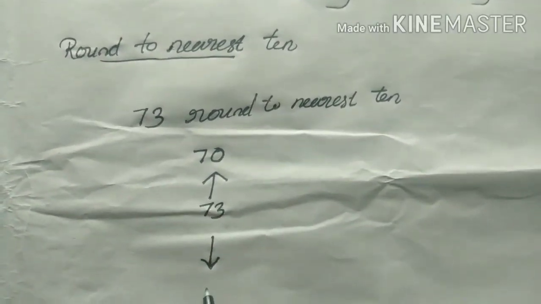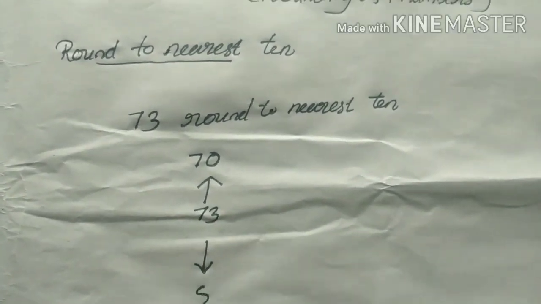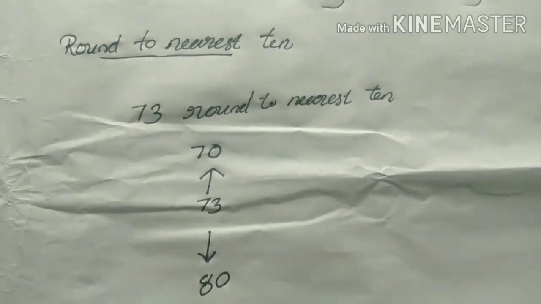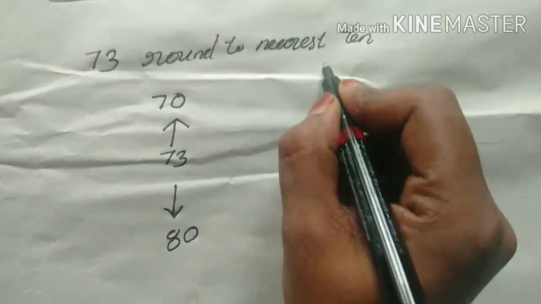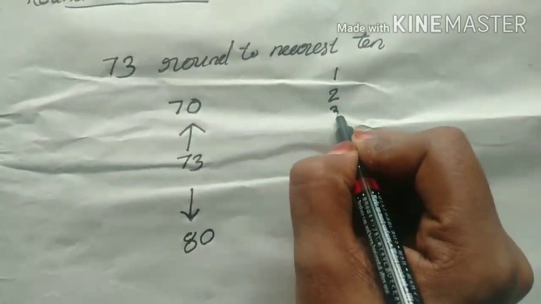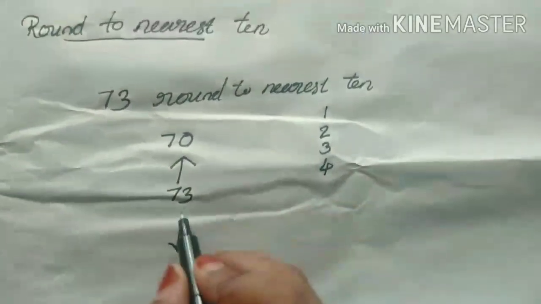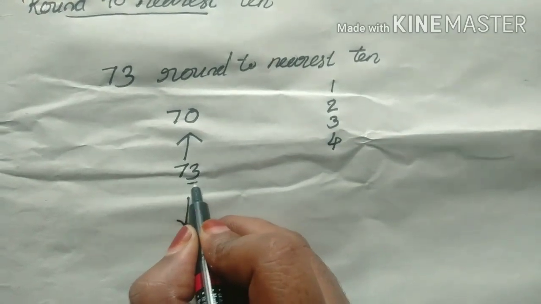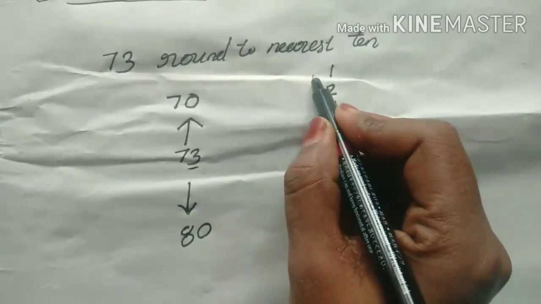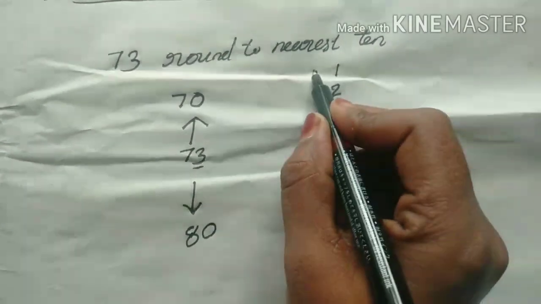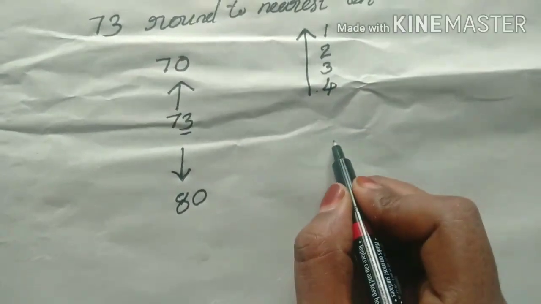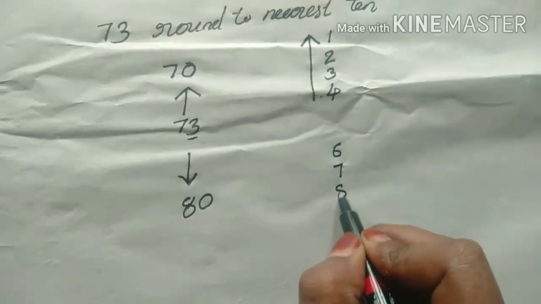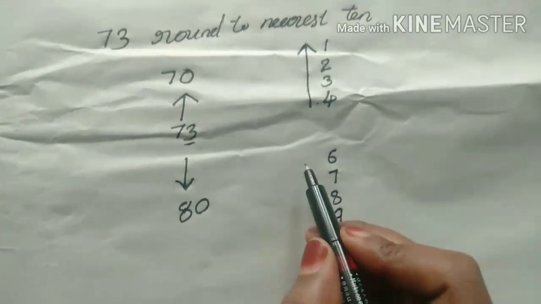Yes, 70 is the perfect ten before 73, and after it the perfect ten is 80. Then which is nearest? How do we find it? Here look, we write 1, 2, 3, 4 and put an up arrow.